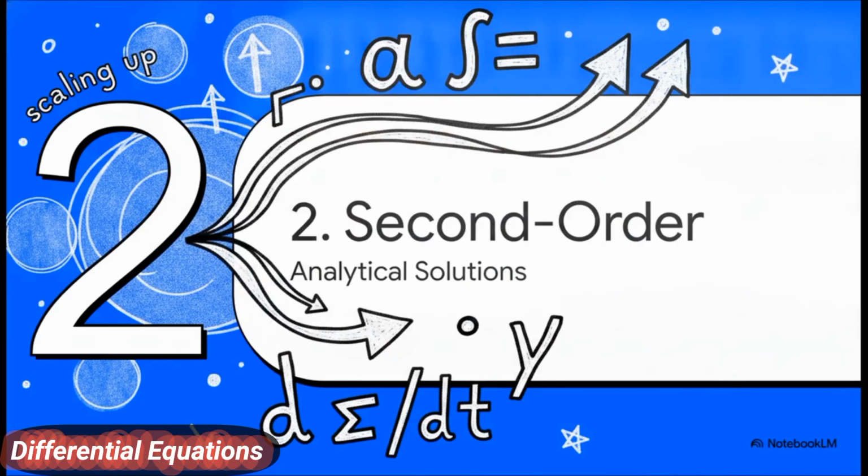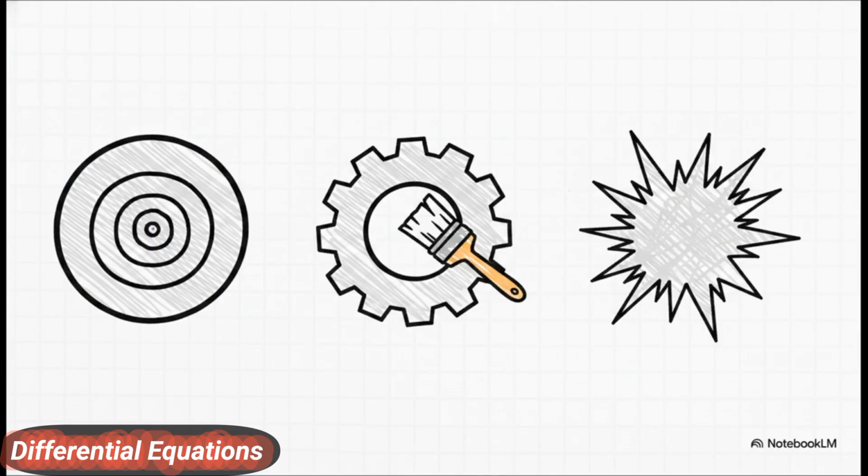Moving right along to Section 2, second-order analytical solutions. Now, as we scale up to second-order equations, things get significantly trickier. We have to start mapping out the system using infinite series. We categorize the system's behavior based on its singularities. Think of these like different types of terrain. First, you have ordinary points. These are your smooth-sailing, well-behaved zones.